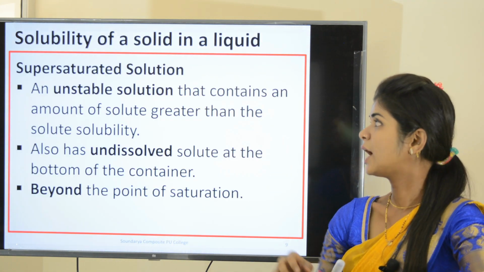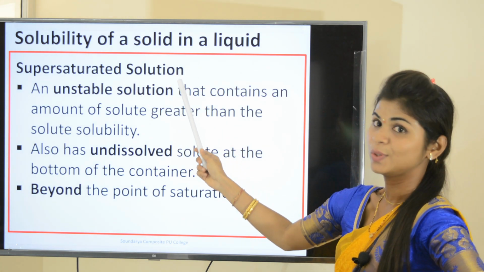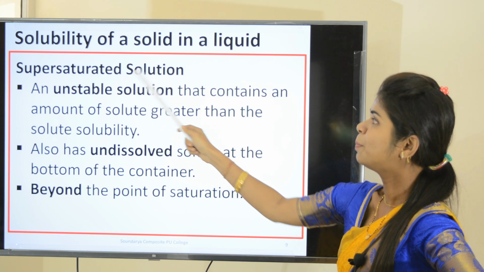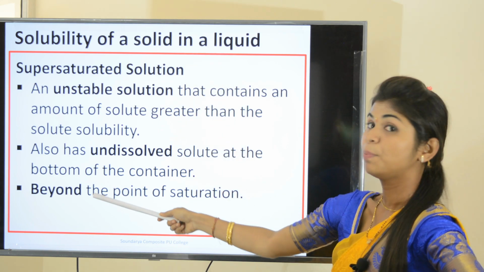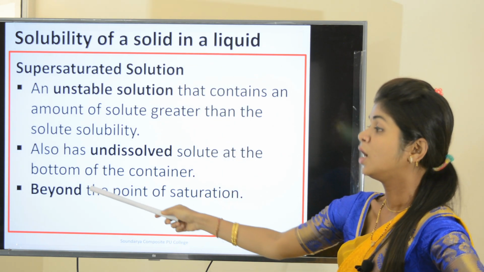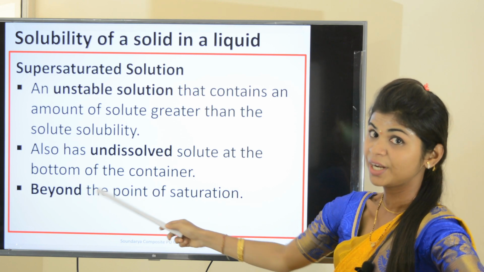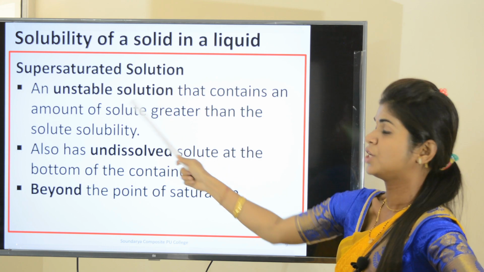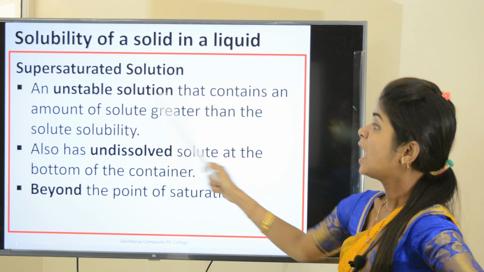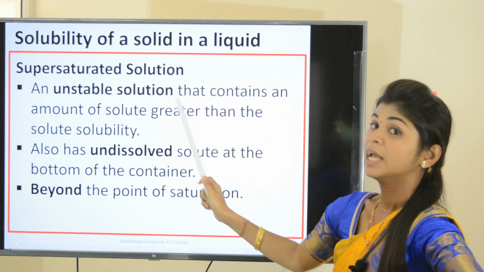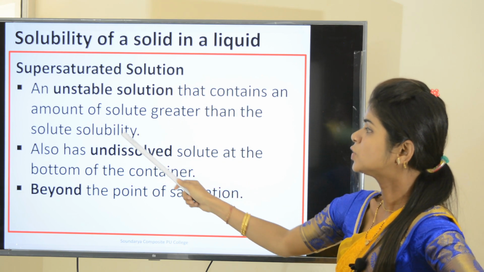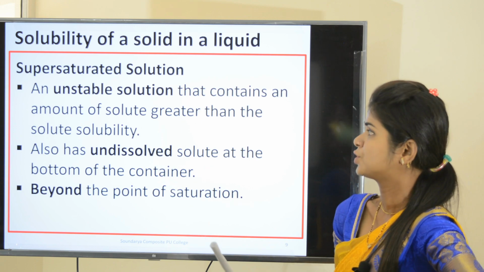Now the third type, supersaturated solution. As the name itself indicates, supersaturated means it is beyond the point of saturation. It has crossed the saturated level. It is an unstable solution that contains an amount of solute greater than the solute solubility. Solute solubility is nothing but the saturated solution.